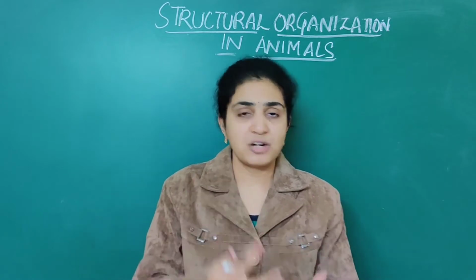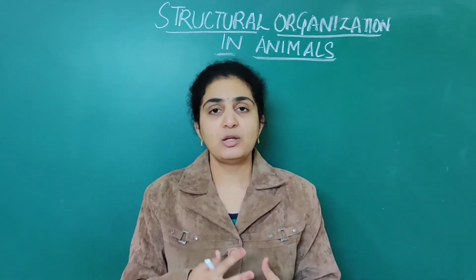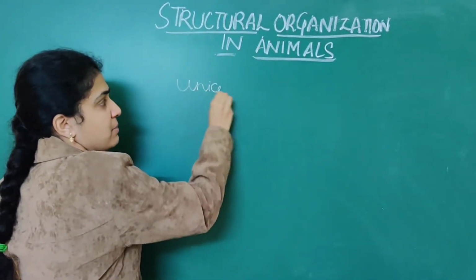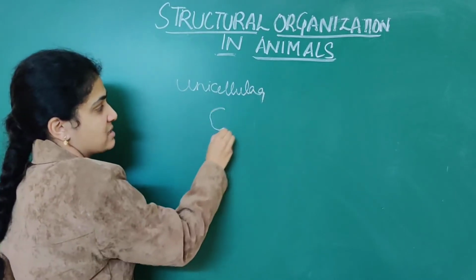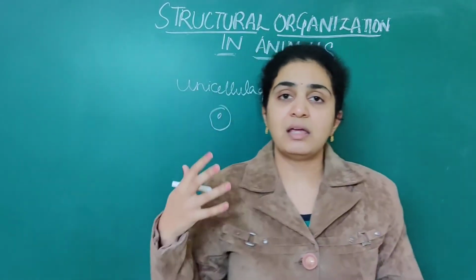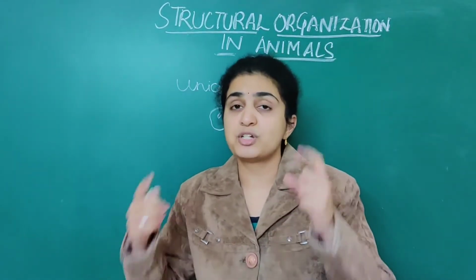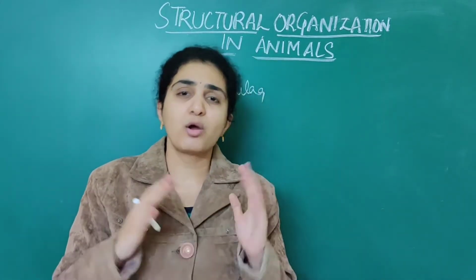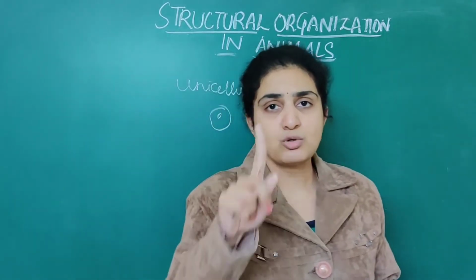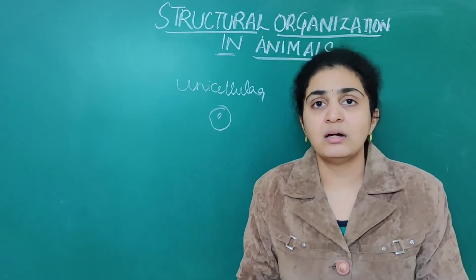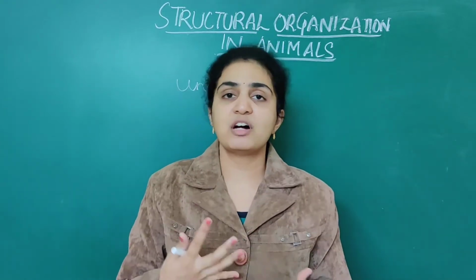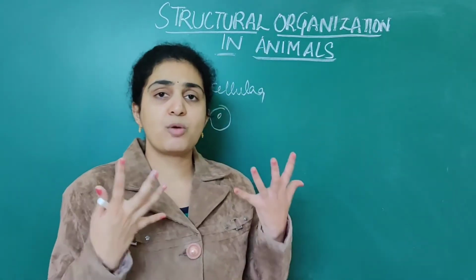First, when we come to cells, in unicellular organisms only a single cell will be there. Unicellular means single cell, by name only we can understand. Only the single cell will perform numerous functions like digestion, respiration, absorption. These are very lower organisms, called unicellular organisms. Suppose amoeba or euglena, they have only one cell present. So that cell only will perform all the functions like digestion, absorption and all.